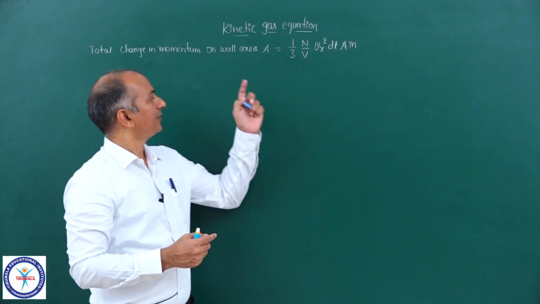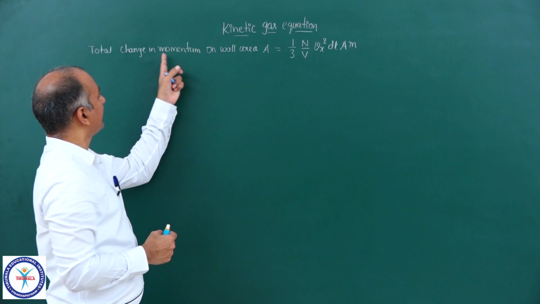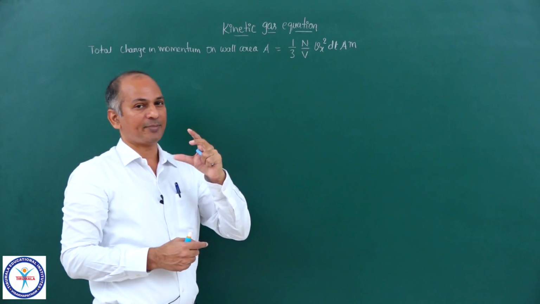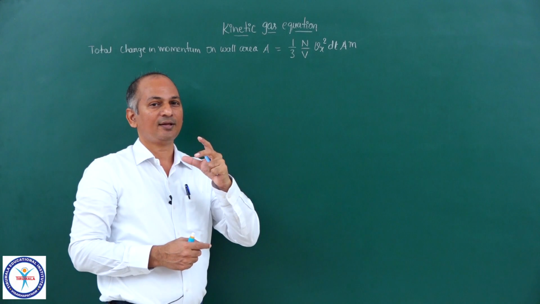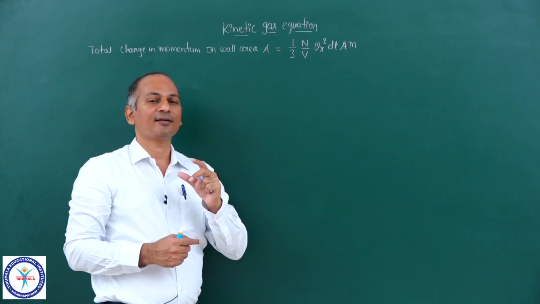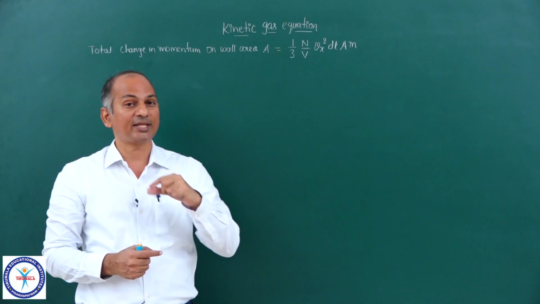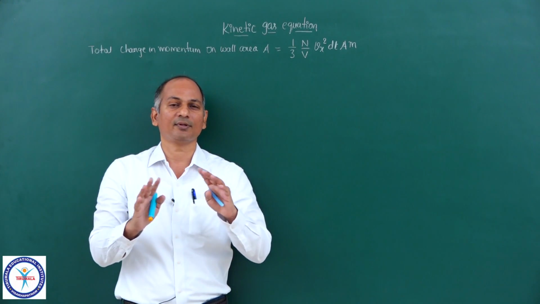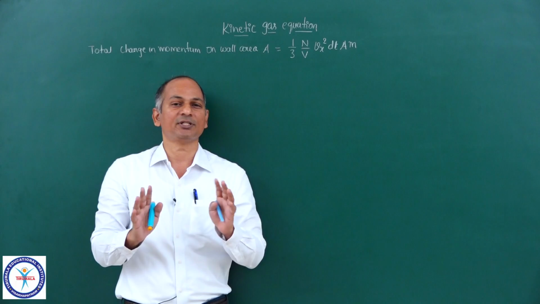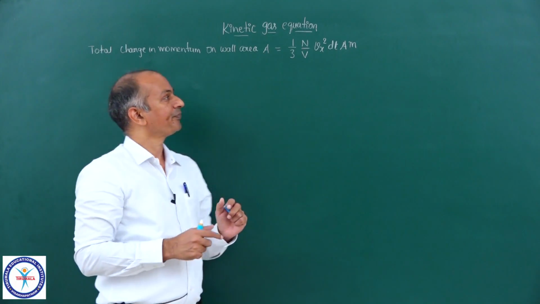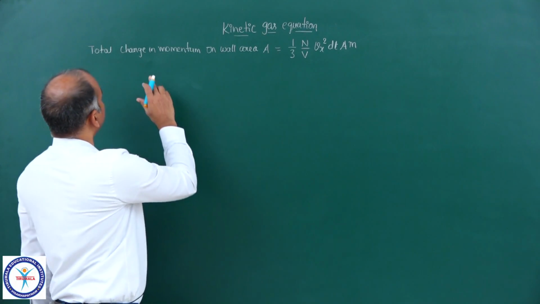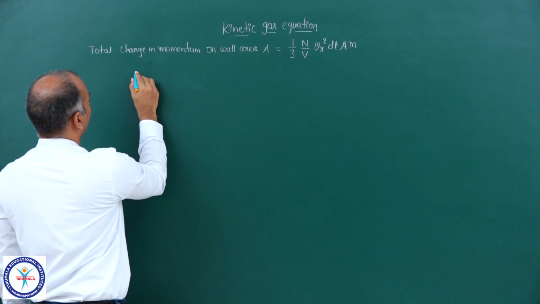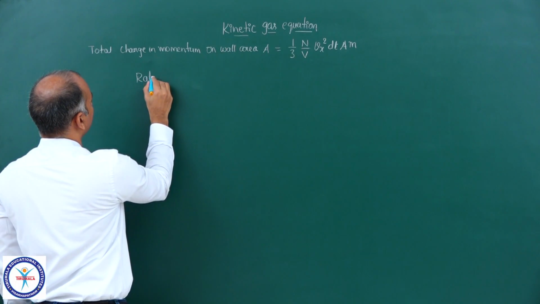Now this is actually the total change in momentum on that wall area A, which we imagine. I am repeating actually. Although I have taken the shape of that area to be circular, you can take any shape for that area, any shape, it is not a problem. Okay. Now this is the total change of momentum, and then if I write down rate of change of momentum,